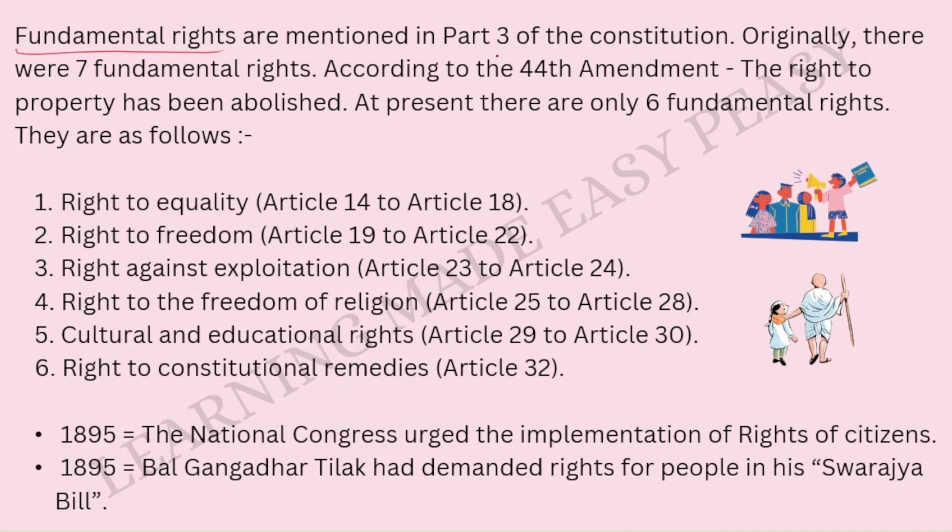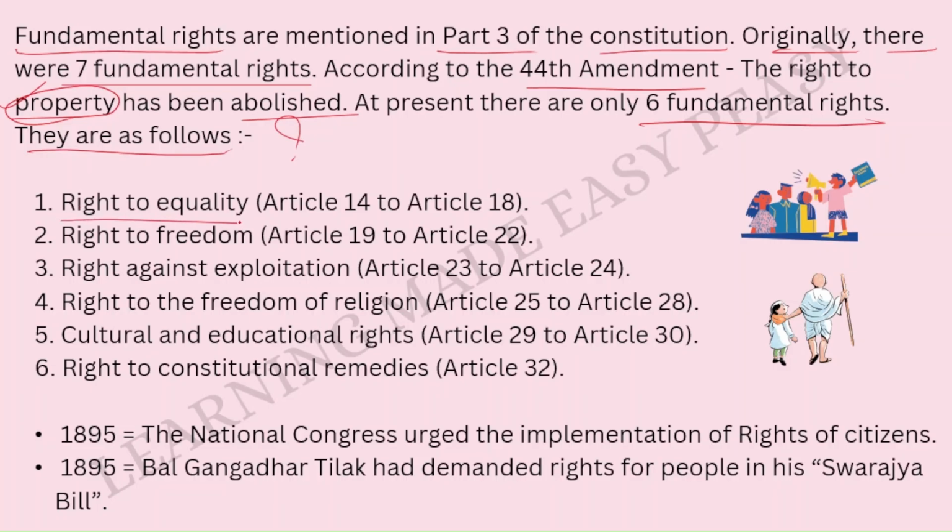Fundamental rights are mentioned in part 3 of the Constitution. Originally, there were 7 fundamental rights in our Constitution. According to the 44th Amendment Act to the Constitution, the right to property has been abolished, and this was added as a constitutional right. So at present, we just have 6 fundamental rights. And which are those? They are as follows.